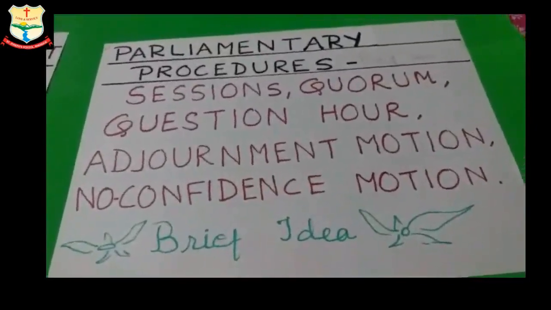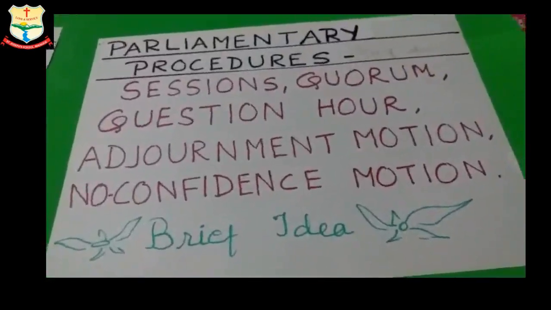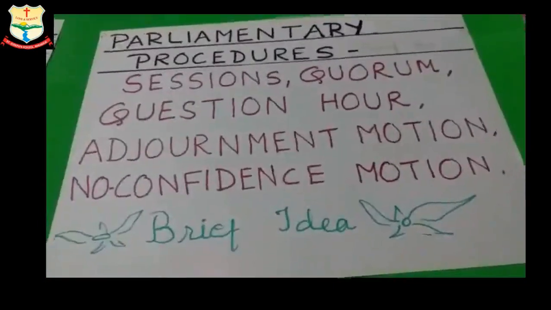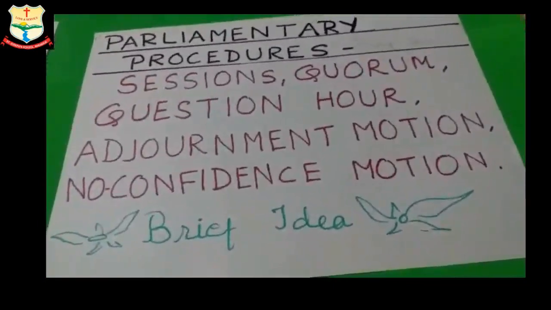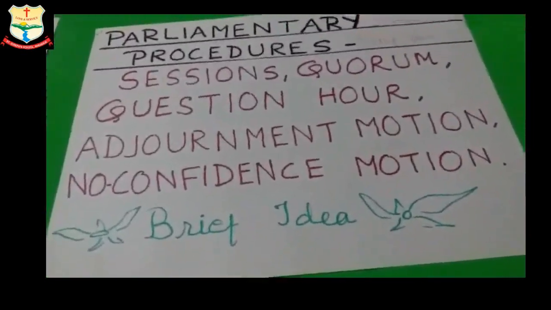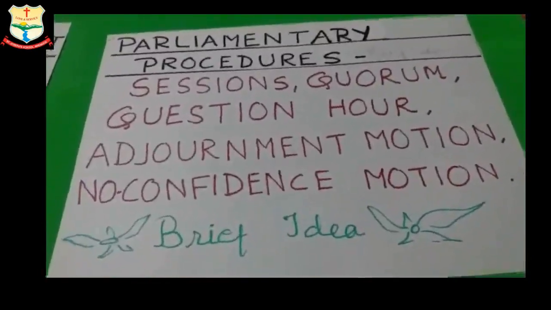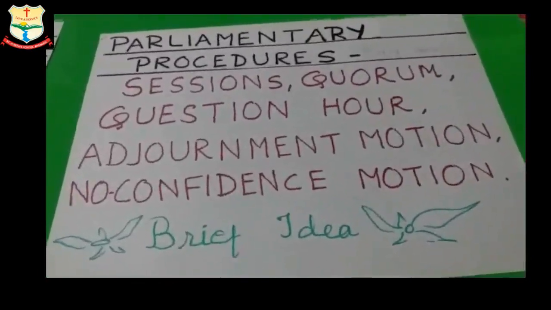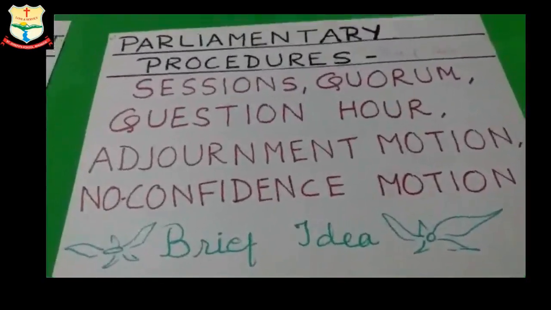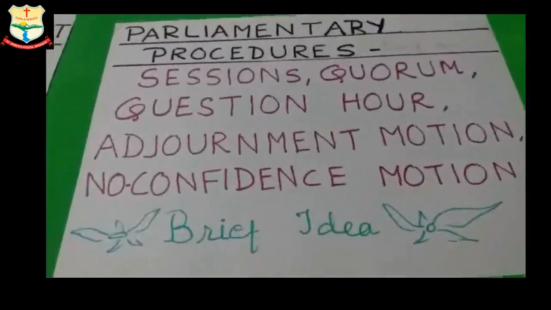The Council of Ministers is collectively responsible to the entire House, including the members of the opposition. The House grants leave to move a no confidence motion when it is supported by at least 50 members. The motion for discussion has to be taken up within 10 days. On the conclusion, the Speaker puts the motion to vote, yes votes and no votes. If the motion is passed, the government has to resign.